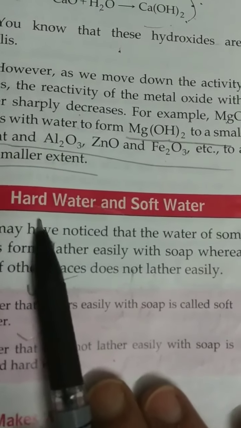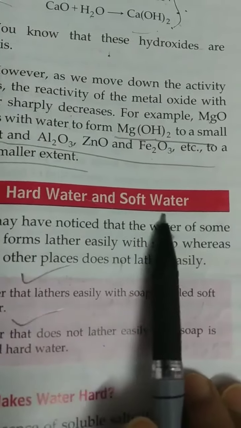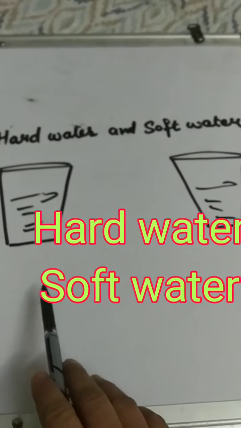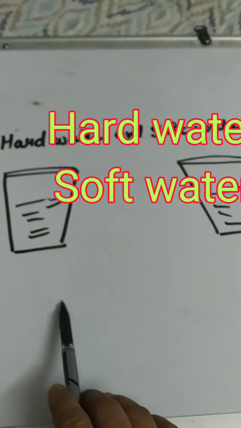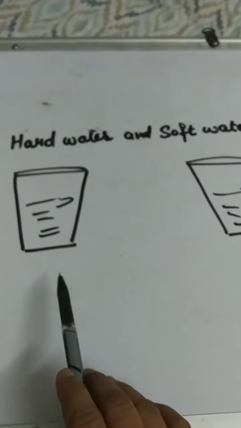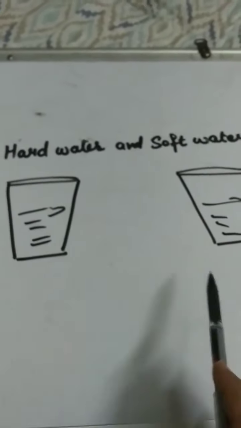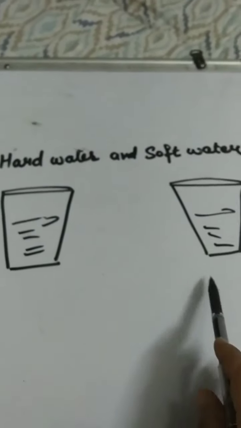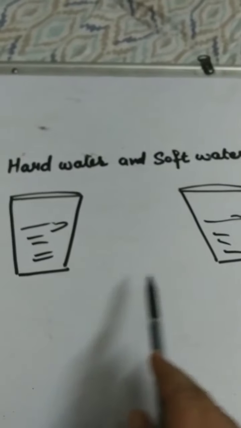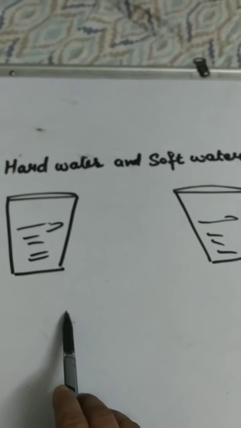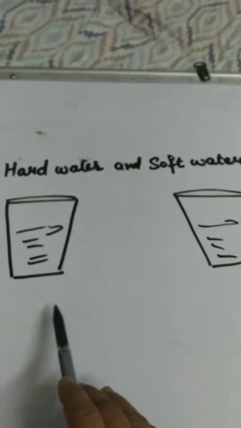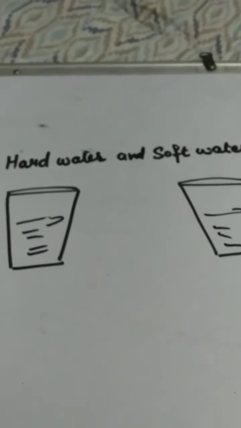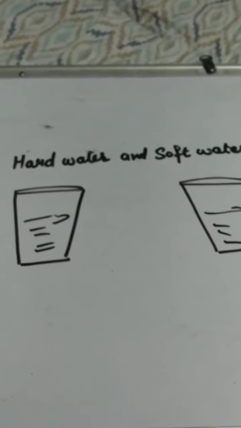Today we will discuss hard water and soft water. If we take water in two glasses, in one glass hard water, in another glass soft water, we can't differentiate between these two because the appearance is totally the same. Then how can we differentiate between hard water and soft water?